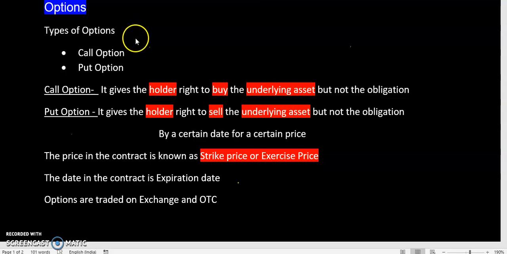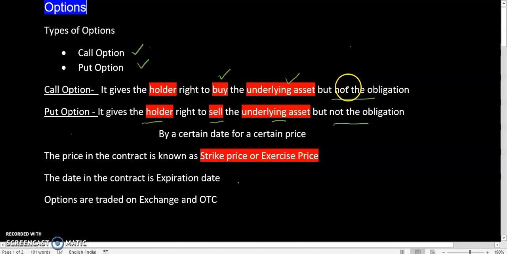I'm going to discuss options in this video. Options are of two types. One is the call option and the second is the put option. A call option gives the holder the right to buy the underlying asset but not the obligation. A put option gives the holder the right to sell the underlying asset but not the obligation.